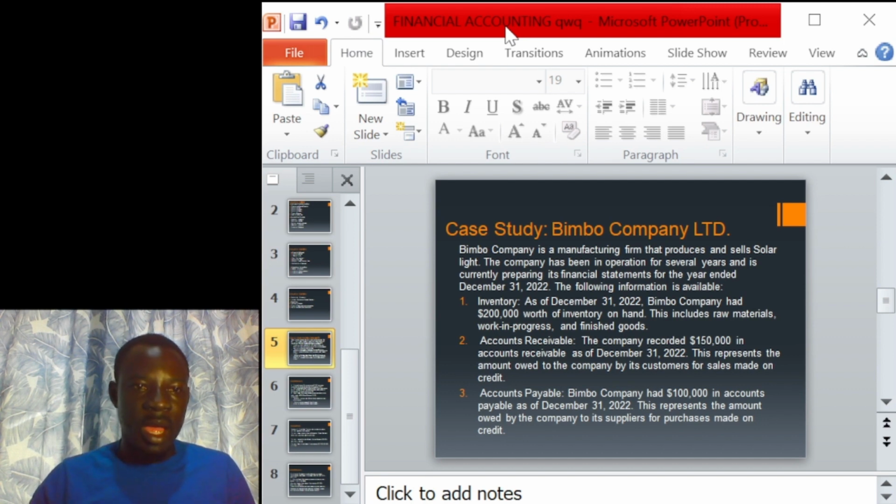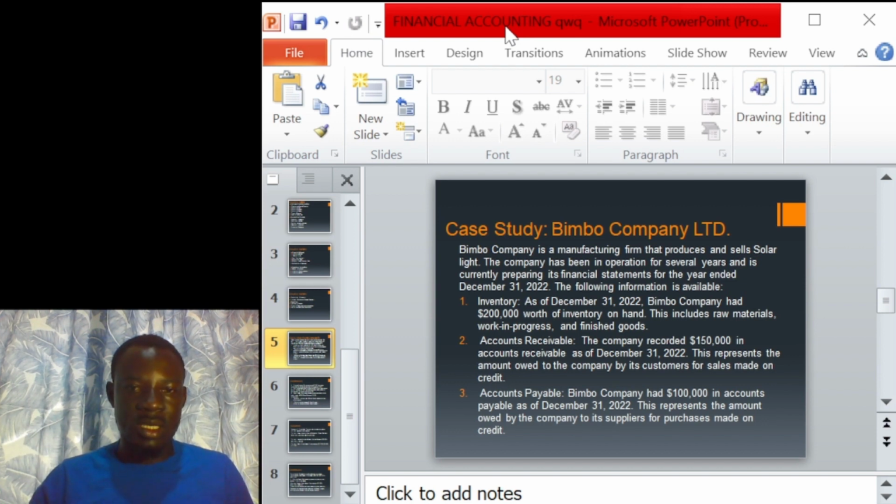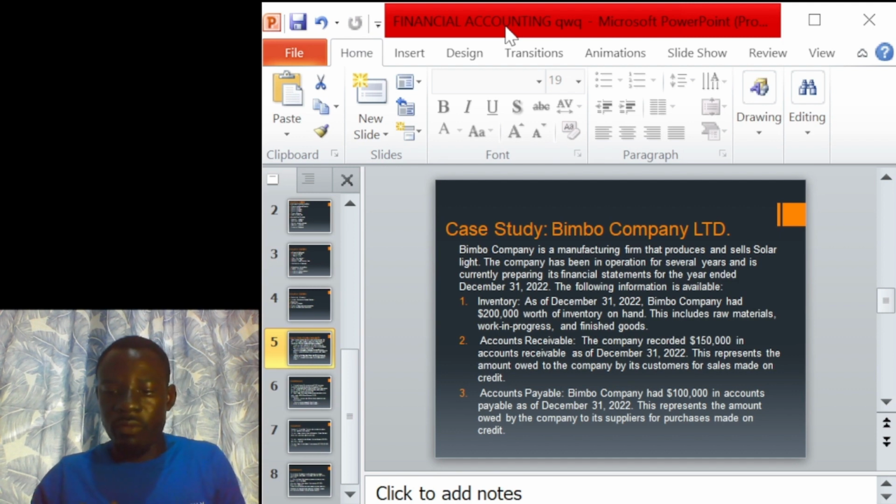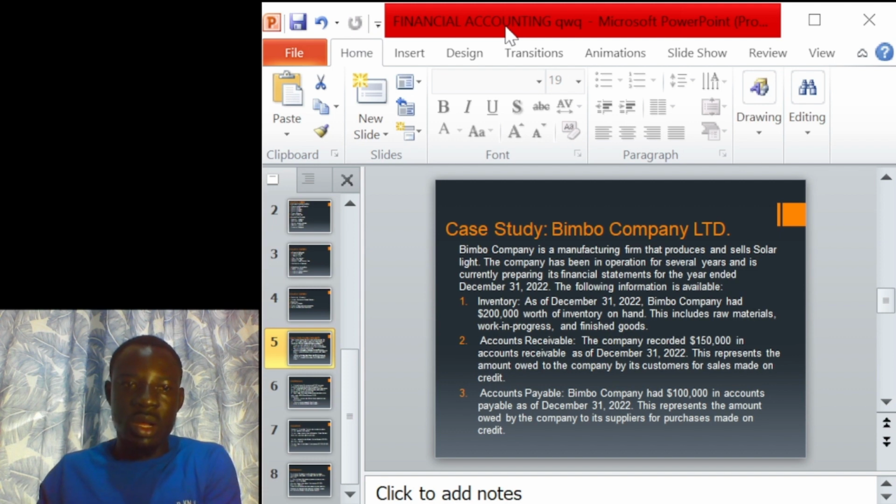Let's continue. Account payable. Bimbo Company has $100,000 in account payable as of December 31st, 2022. This represents the amount owed by the company to its suppliers for purchases made on credit. The account payable also represents the part of goods we collected on credit from our suppliers during the financial year of 2022.